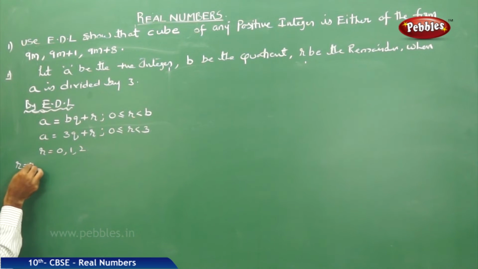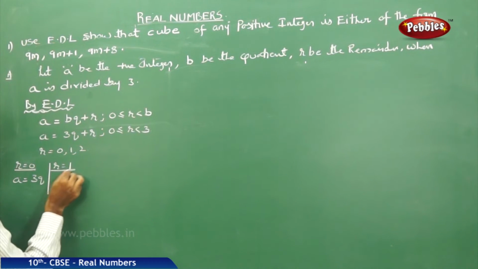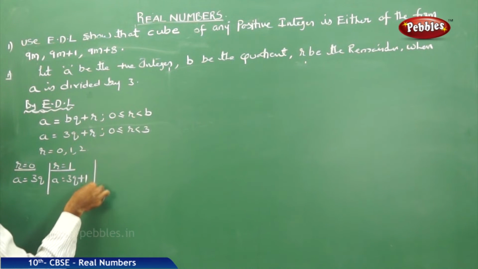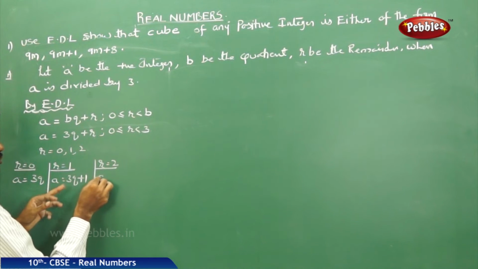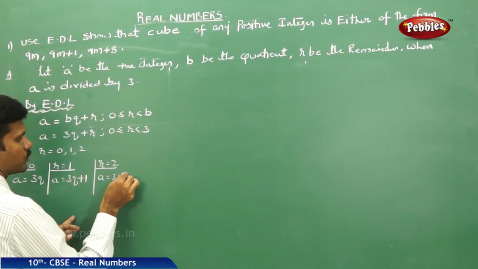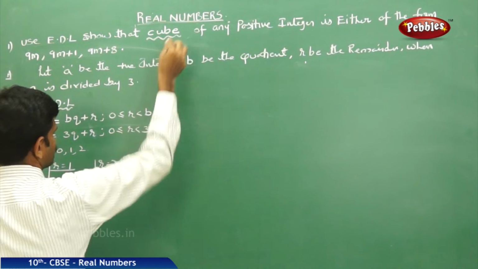Now if r is equal to 0, a is equal to 3q. If r is equal to 1, a is equal to 3q plus 1. If r is equal to 2, a is equal to 3q plus 2. Then consider each case and you have to cube it.